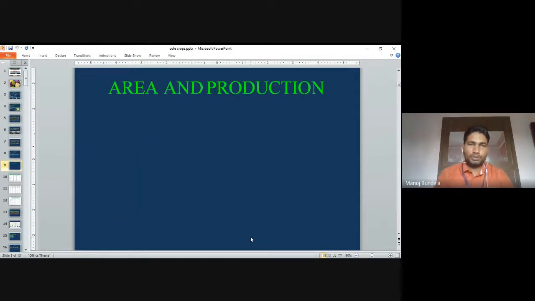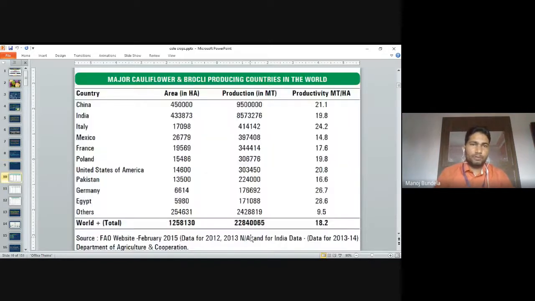Next is area and production. The highest area is in China, and India is second in area. In production also, China is highest and India is second.